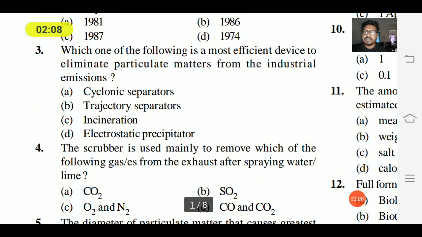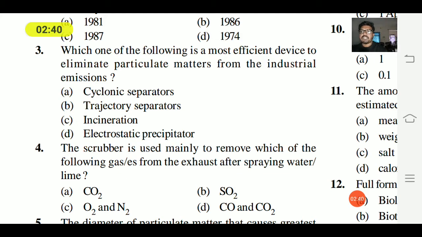Okay, so third question: which of the following is the most efficient device to eliminate particulate matter from industrial emissions? So which instrument is used to remove the dust particles, the particulate matter? Option A cyclonic separators, option B trajectory separators, option C incineration, option D electrostatic precipitator.